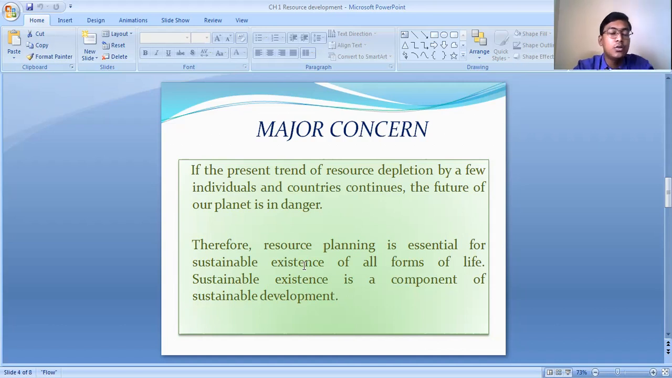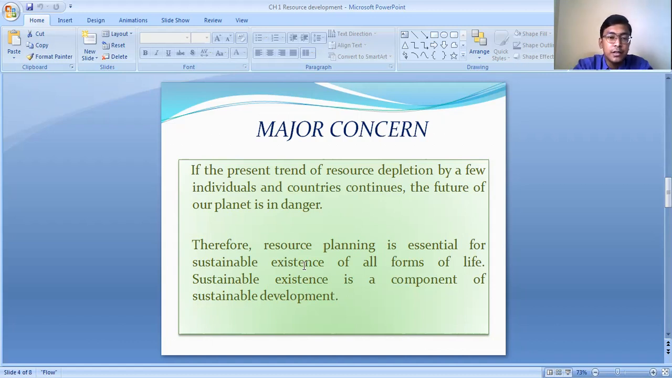So in order to use the resources in a proper way and for a longer period of time, we need to follow the resource planning method. And how can we follow this? We can follow it through the process of sustainable development. Sustainable existence is a component of sustainable development. If we follow the idea of sustainable development, then we can sort out the problems or issues related to these resources.